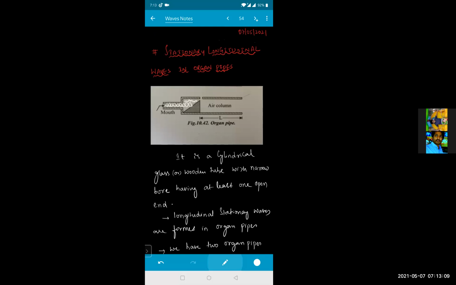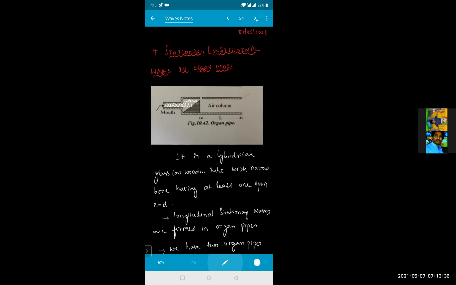If both ends of the pipe are open, it is called an open organ pipe. If one end of the pipe is closed, it is called a closed organ pipe. The closed end behaves as a rigid boundary and the open end as a free boundary for the displacement of the wave. At the closed end, a displacement node or pressure antinode forms, and at the open end, a displacement antinode or pressure node forms. These things are very important to remember.